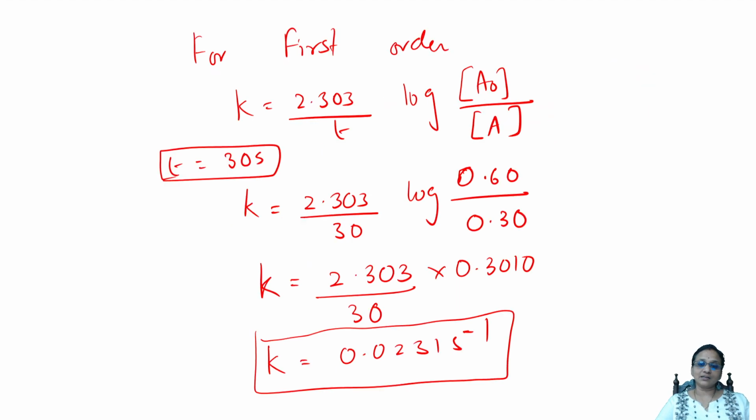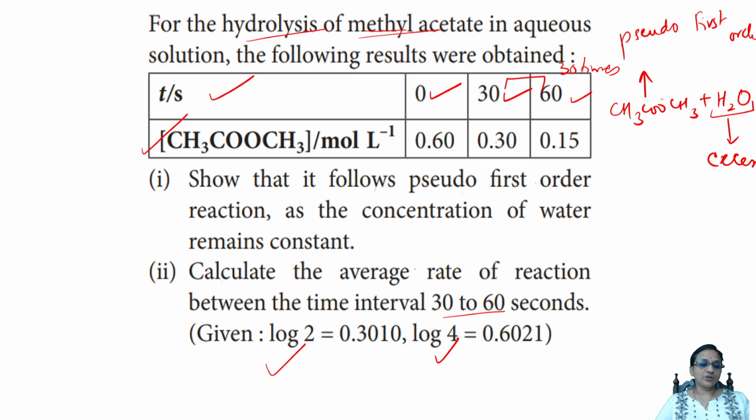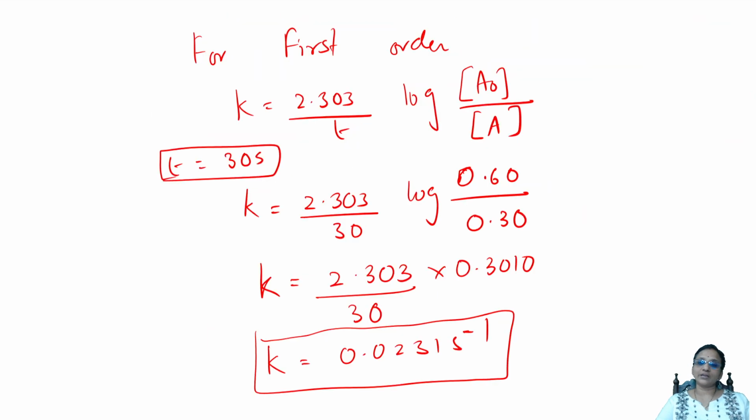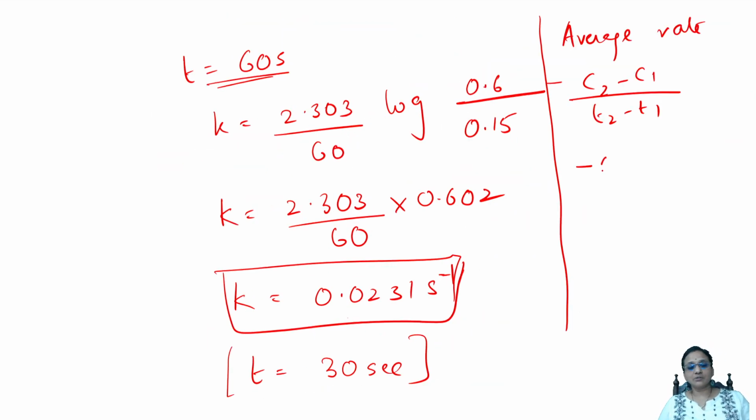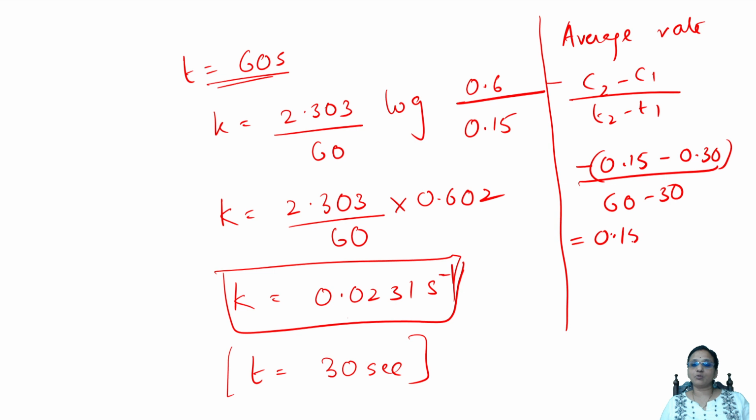Let us see. Let us go back. C2 value is 0.15 and C1 is 0.30. Okay. Done. So C2 value is 0.15 minus 0.3 divided by time, which was how much? 60 minus 30. So 0.15 minus 0.3 divided by 60 minus 30, which is 30, and the answer is around 5 into 10 raised to the minus 3.